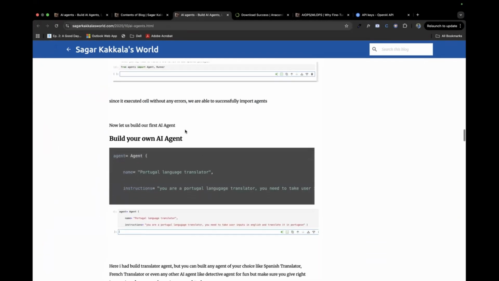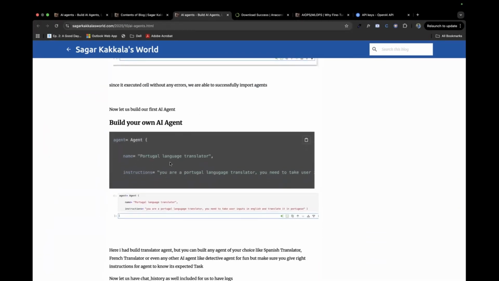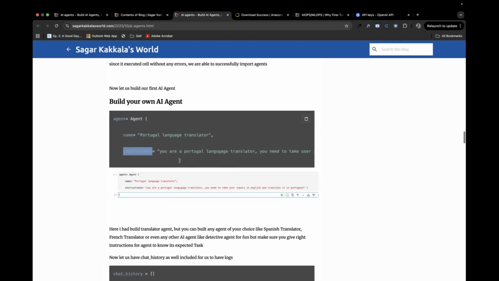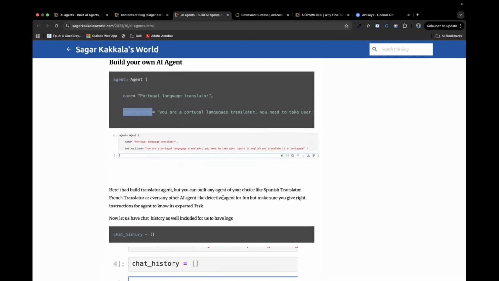And now we will be building our own AI agent. To build your own AI agent, you'll have a set of instructions. First you call Agent and give it a name, whatever you want to name your agent. But the instructions must be clear about what you want your agent to do. You could use an agent like a detective agent, an artist agent, or a sketch agent, or anything you want your ChatGPT to do.